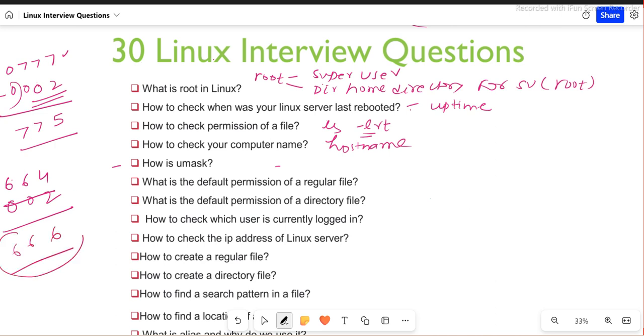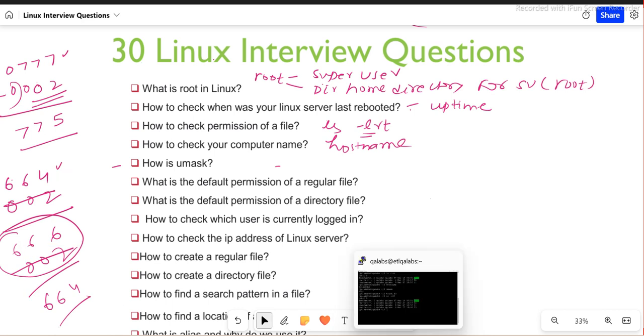This is actually the file permission for an ordinary file, right? But now, based on the umask, it is getting subtracted. So if I subtract this one, then I'll get 664, which is basically the default permission. Let's say I want to create a file which is having some other default permission, then we can set the umask, and by that it will be subtracted.